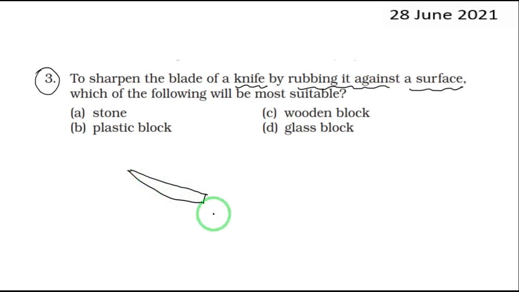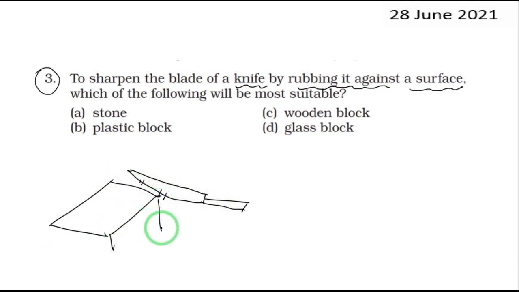When you take a knife, suppose this is a knife and this is to be sharpened, what we do, we take a very hard object such as a stone, which is harder, otherwise another metal which is much harder than this, right? And therefore out of the options which can be selected, a stone, right?